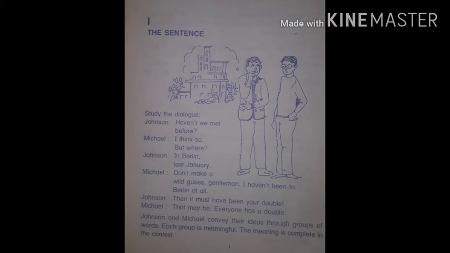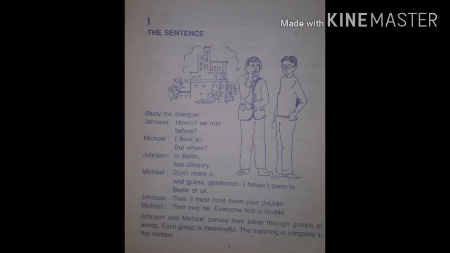I haven't been to Berlin at all, full stop. This is a statement. Johnson: then it must have been your double! Exclamation mark here. Michael: that may be, full stop. Everyone has a double.